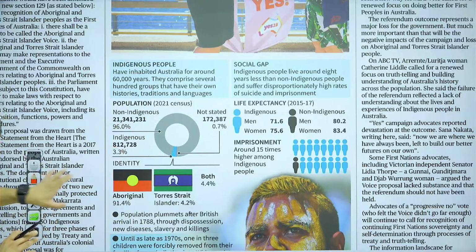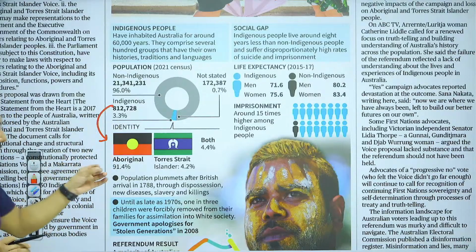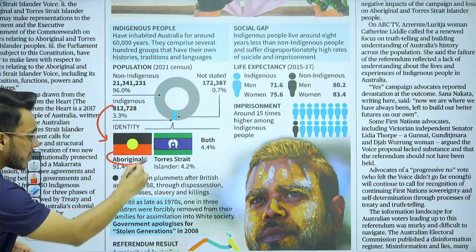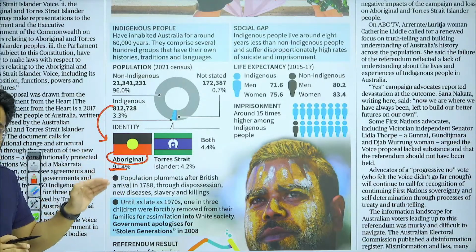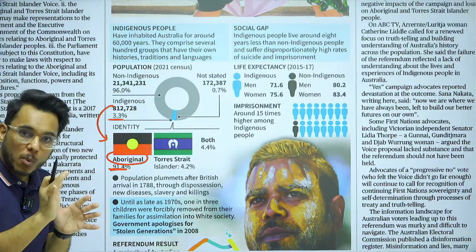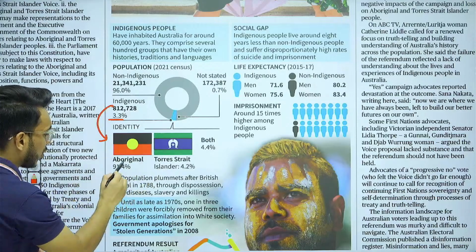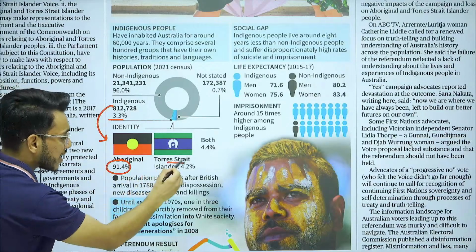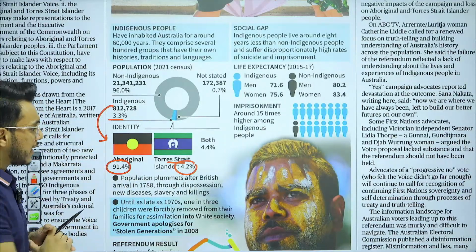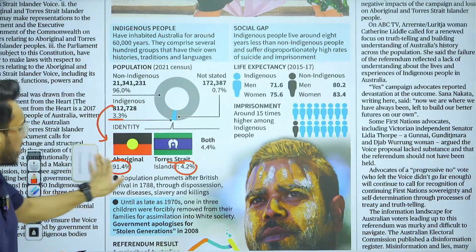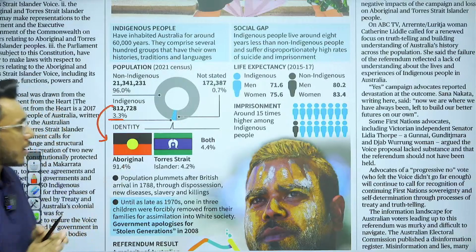And when we talk about these 3.3% indigenous people, within that, the biggest group is of Aboriginals who constitute 91.4%. Out of the total population, 3.3% is indigenous, and within the indigenous, 91.4% are Aboriginals and Torres Strait Islanders are 4.2%. Is it clear or not? So this is their population.